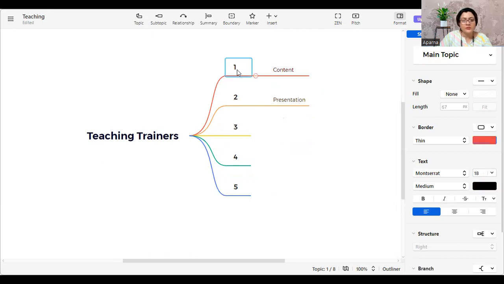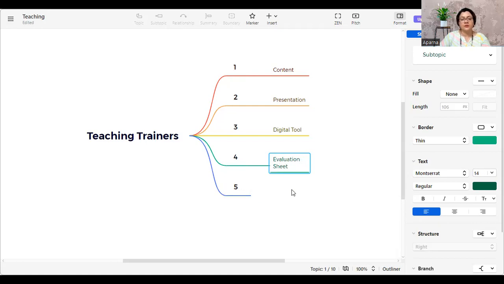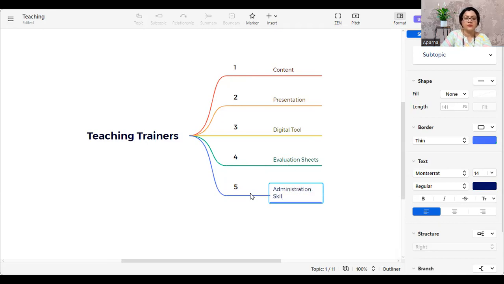Now, if you want to extend this to another topic here, we have already done 1 and 2. Let's do 3. For 3, for example, I'm going to write digital tools. Then for 4, for example, I'm going to write Google Sheets, or maybe I'll just write evaluation sheets. And here, for example, I'm going to write administration skills. Okay, just like that.